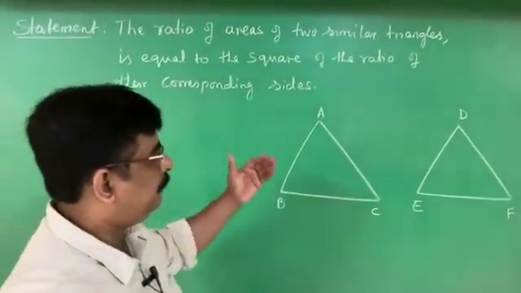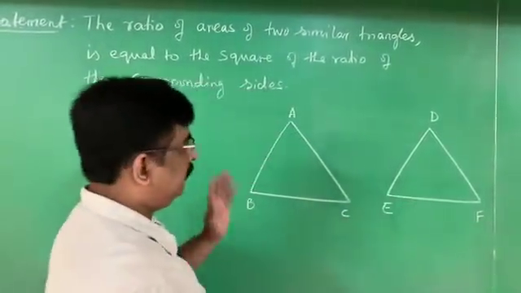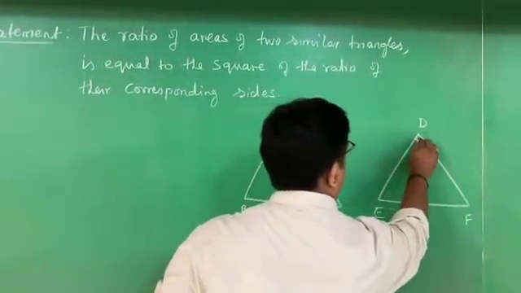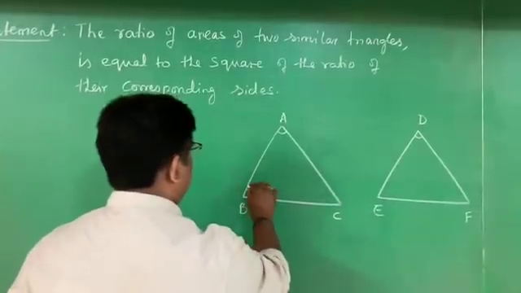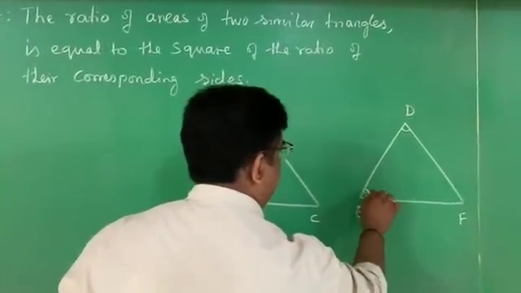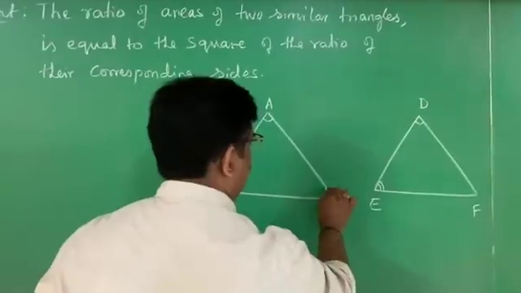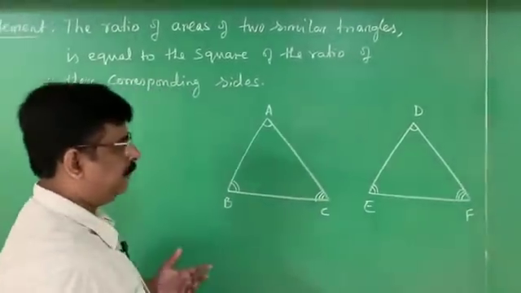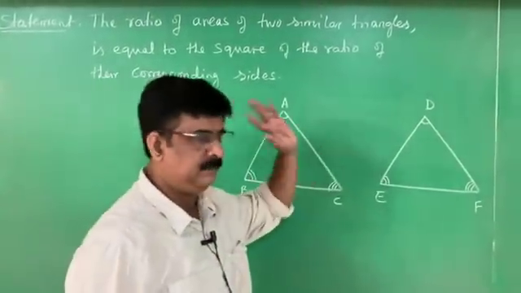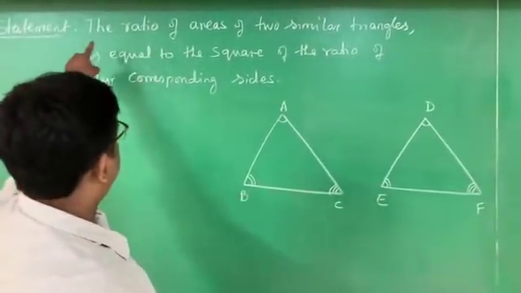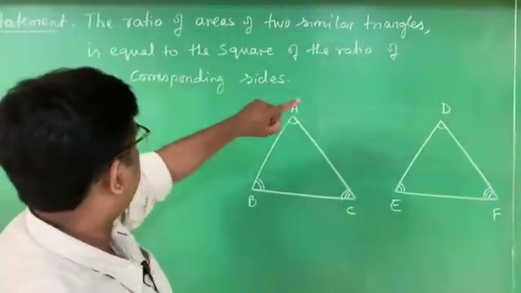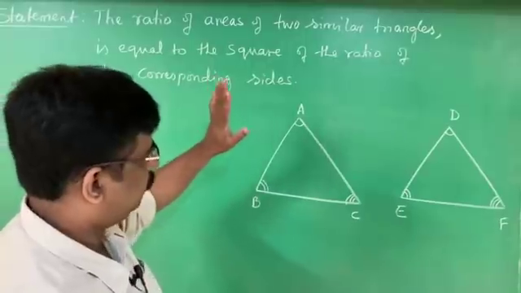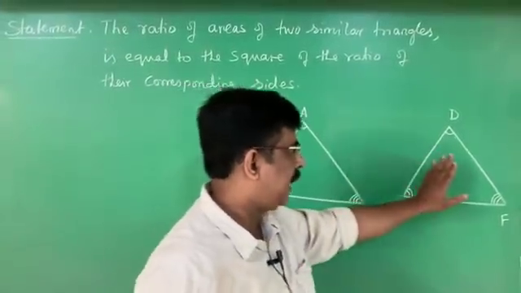What type of triangles are they? They are similar triangles. Therefore, I mark the angles: angle A is equal to angle D, angle B is equal to angle E, angle C is equal to angle F. We can mark other angles also. We have solved many problems like this. This is the diagram. I repeat, the ratio of areas of two similar triangles is equal to the square of the ratio of their corresponding sides. I have drawn two triangles.